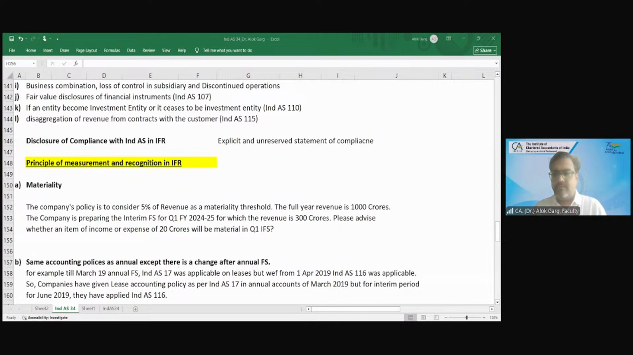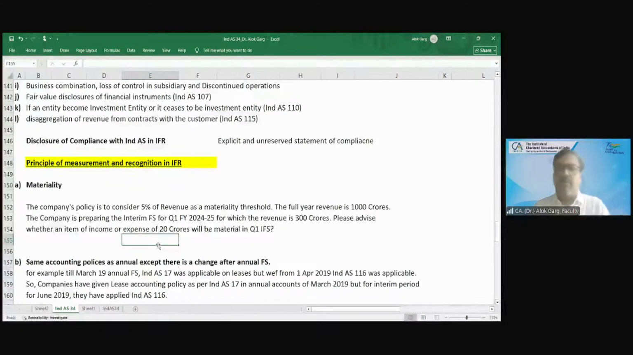Yes, sir, since we have to consider 5% of 300 crores. For the interim period, the materiality is to be decided, not for the whole year. 300 crore into 5% comes to 15 crore. So all of you are saying that for evaluating whether an item is material or not in an interim period, you have to consider the materiality from that interim period perspective only, correct?